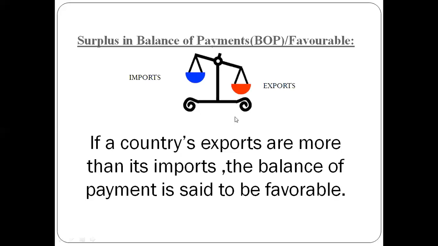Here you can see that this side is heavier. That means this country has more exports and fewer imports. So if a country's exports are more than its imports, then the balance of payment is said to be favorable.